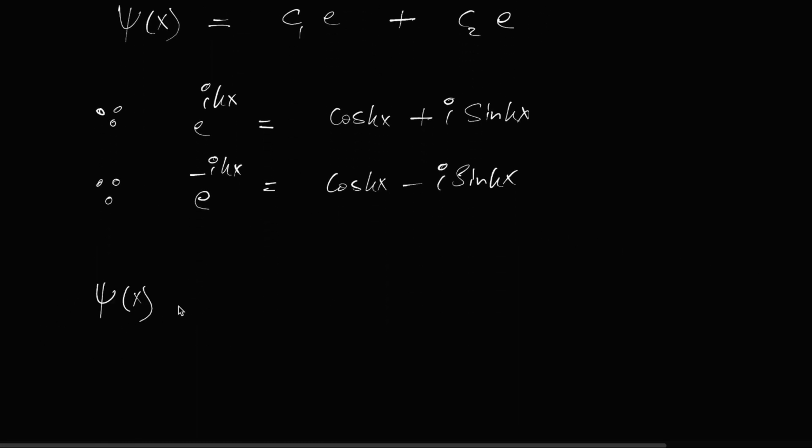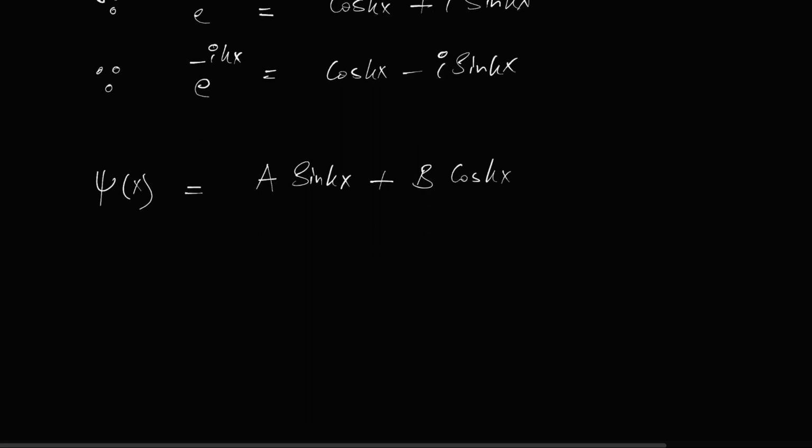You can write it as, let's say, a sin kx plus b cos kx. Again, there are two arbitrary constants. So it is a rule that if you solve a second order differential equation, then there will be two arbitrary constants. If it is a first order differential equation, there is one arbitrary constant.